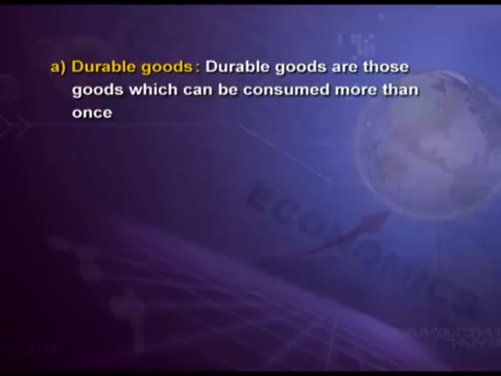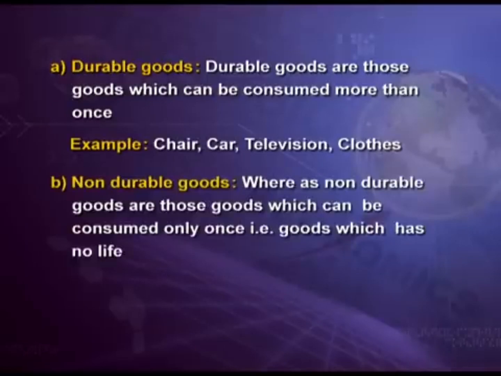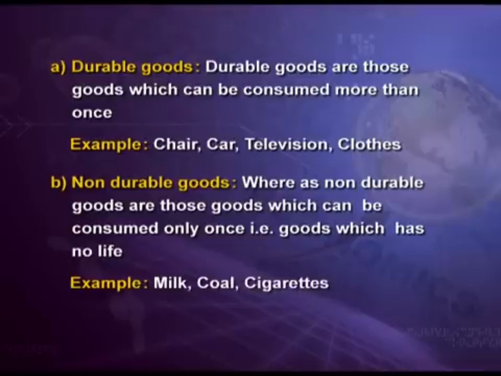Durable goods, as the name suggests, are those goods which can be consumed more than once. Example, chair, car, television, clothes, etc. Whereas non-durable goods are those goods which can be consumed only once, that is, which have no long life. Example, milk, coal, cigarette, etc.